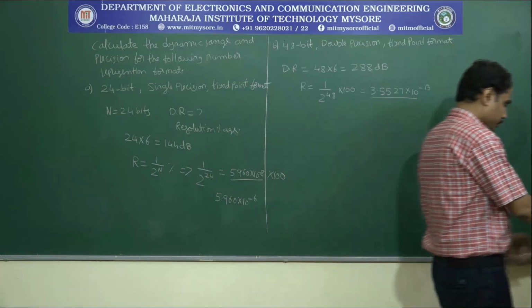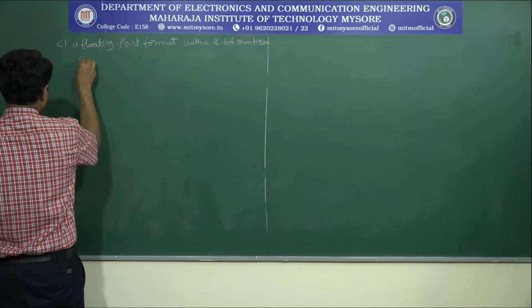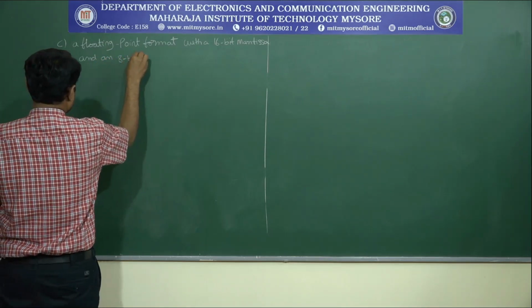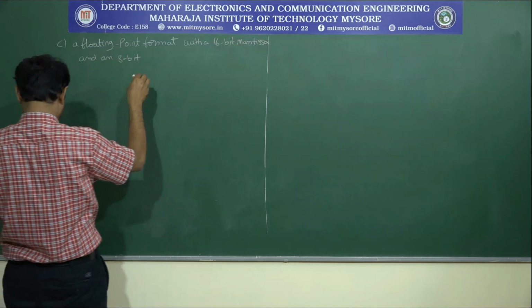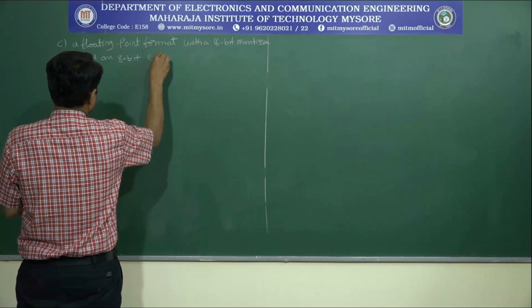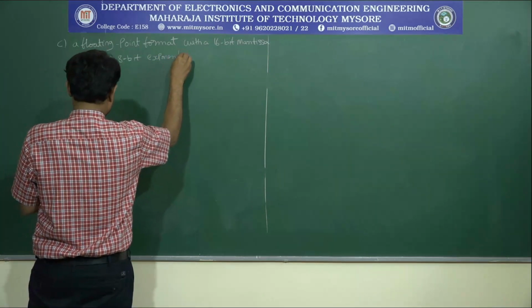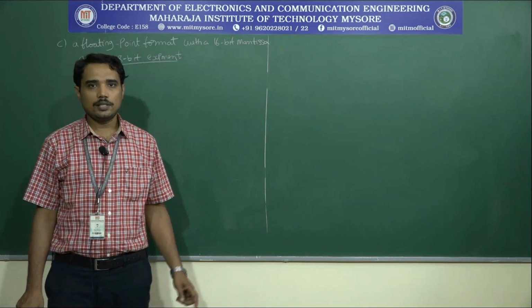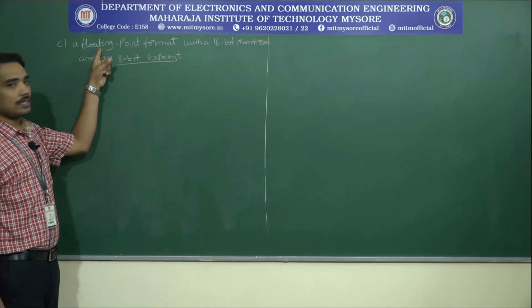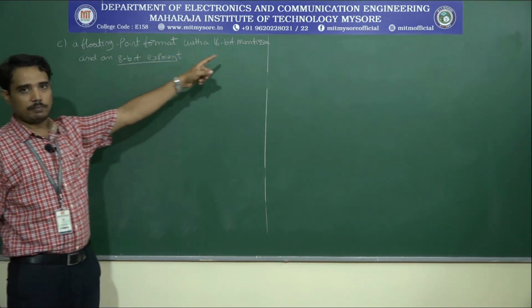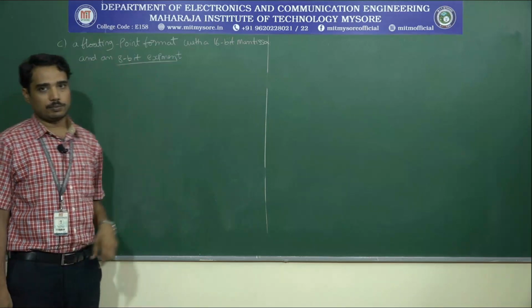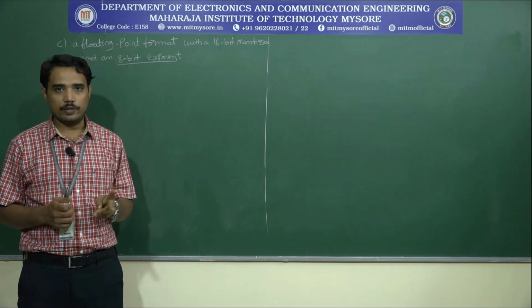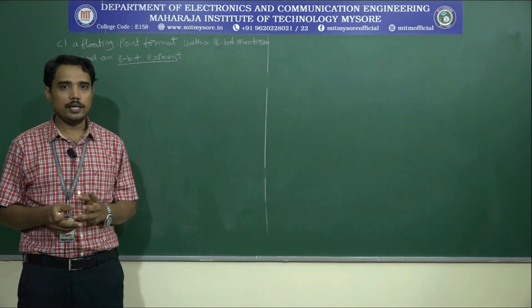Next problem. In the next example, it says a floating point format with a 16-bit mantissa and an 8-bit exponent. In floating point, we are going to have three fields: sign, mantissa and exponent.